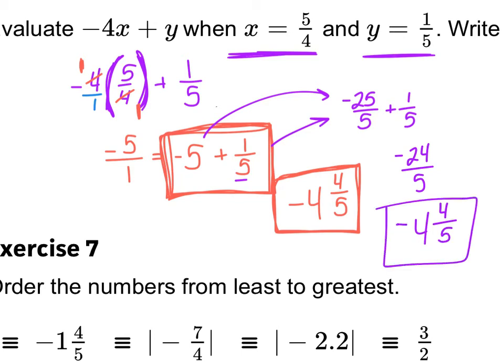I just like to think like, okay, I got 5. If I take a fifth of that away, I'm going to have 4 and 4/5. So I like jumping right into my answer from there. Okay, so negative 4 and 4/5.